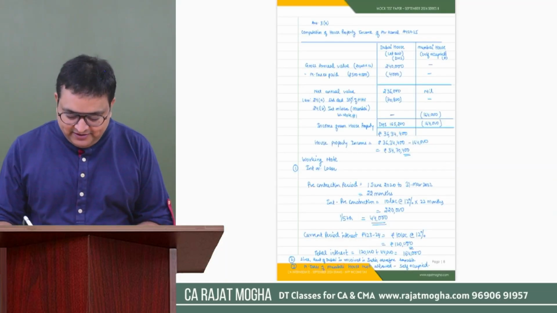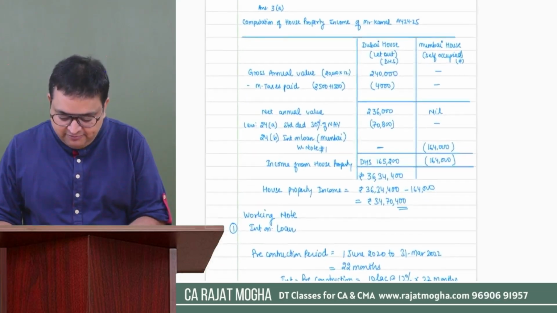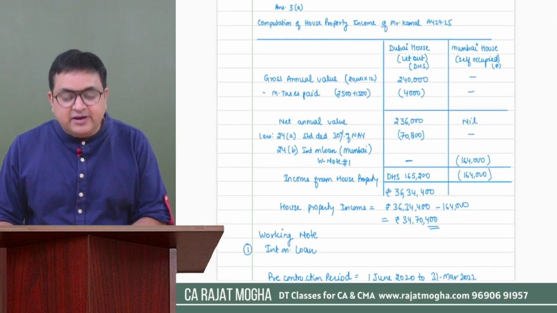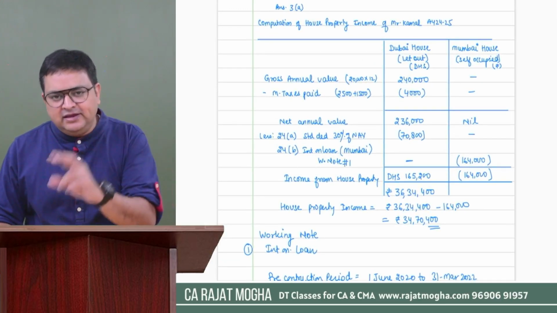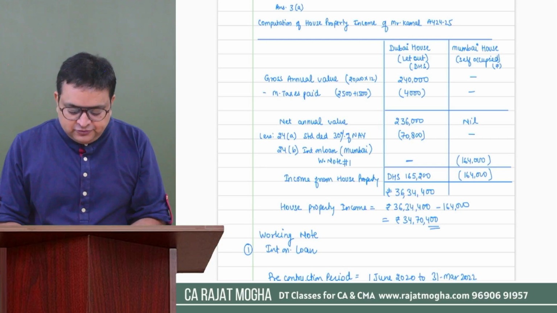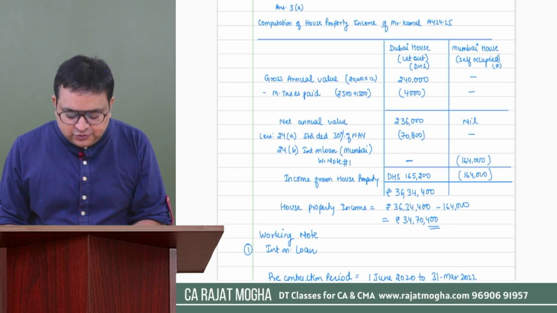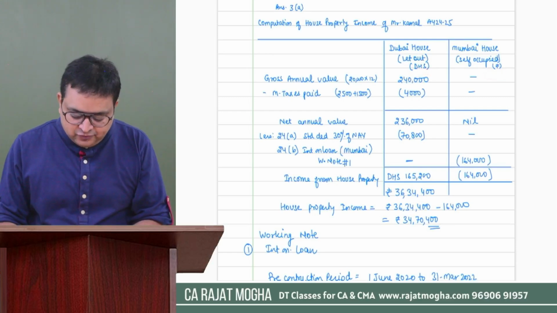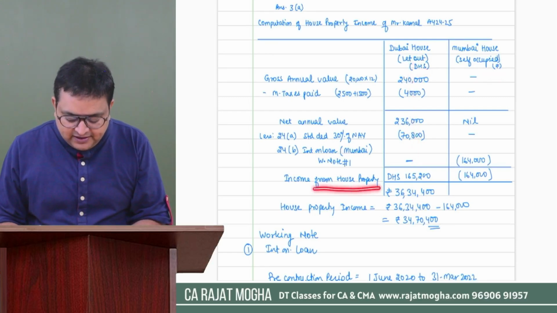Okay, have you completed this? It was easy. I have made a table, one for the Dubai house and then for the Mumbai house. Even if you have computed first for Dubai and then for Mumbai, that is fine. The gross annual value for the Dubai house is 2,40,000. This column I have made in foreign currency, dirhams, and this is in rupees. Once I have calculated the income from house property, I converted it into rupees.